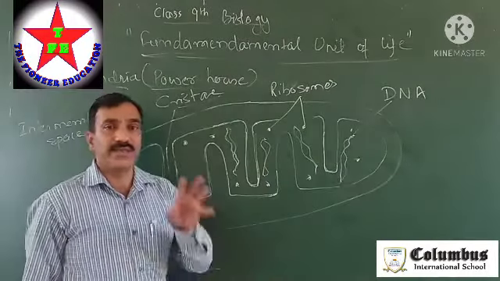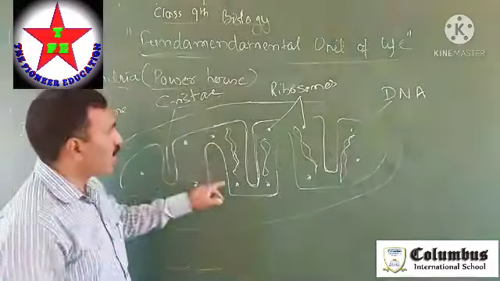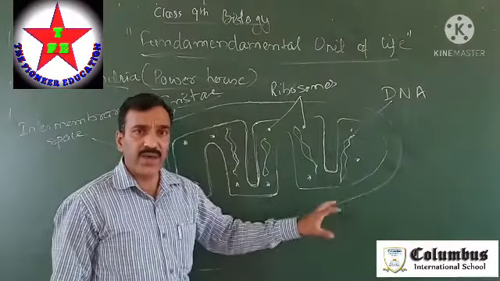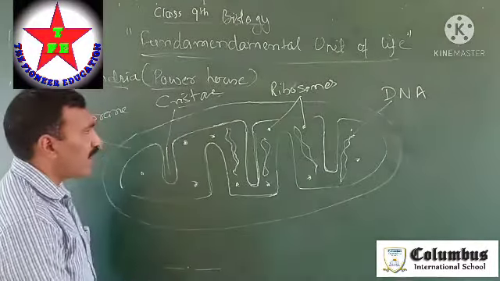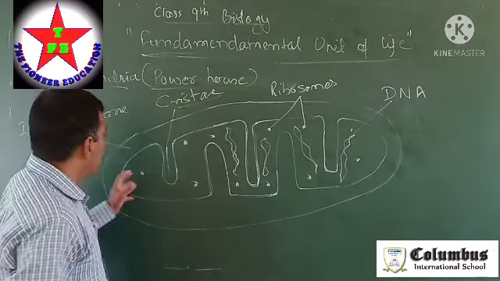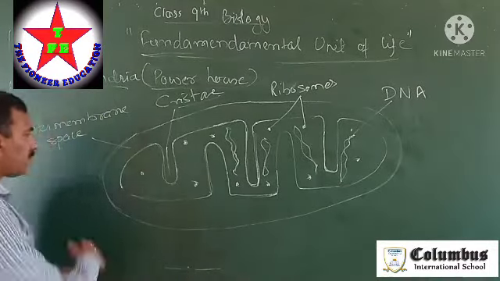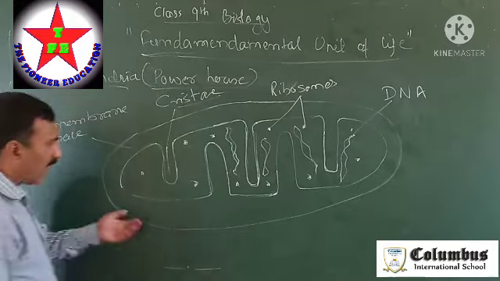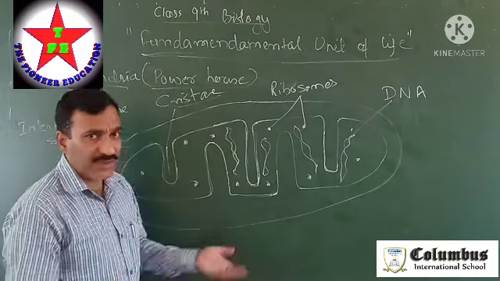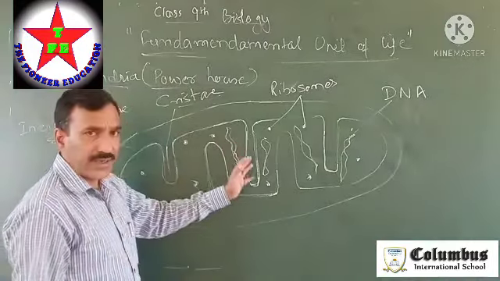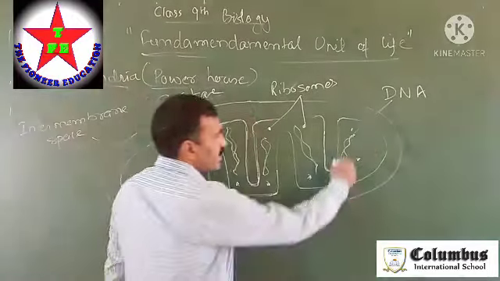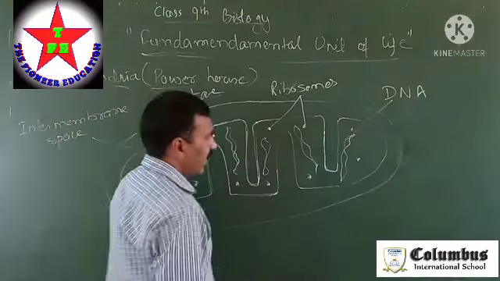Mitochondria has its own DNA. Some cells do not have this DNA, such as RBCs, because RBCs completely lack mitochondria. So mitochondria has its own DNA.